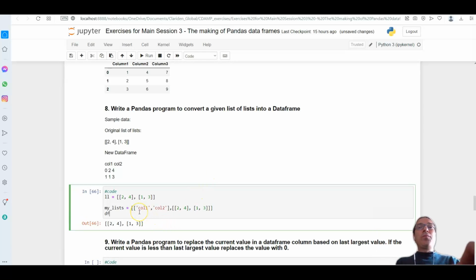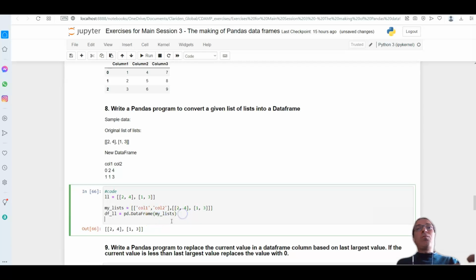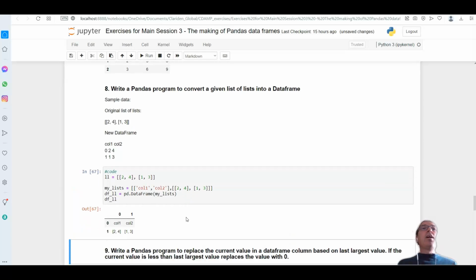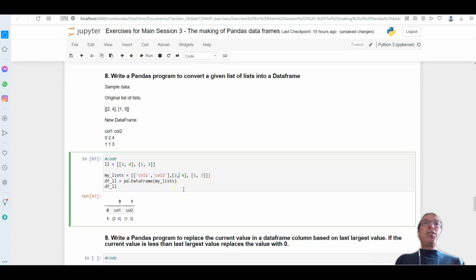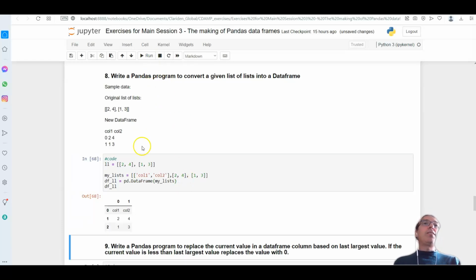Now I can do dfll equals pd.DataFrame, and then I pass my list of lists here. If I run this with dfll here, I get what I need. Oh no, I actually need to break it into a series like that. It is like this, and then it works as I said.